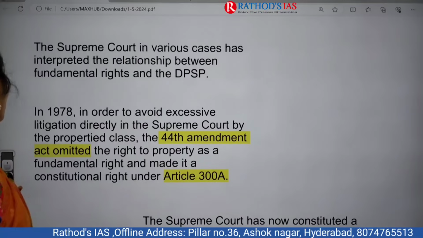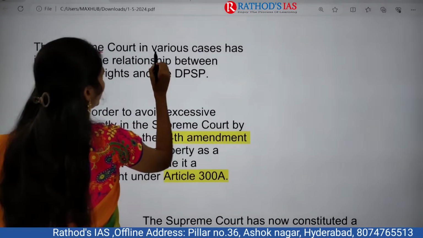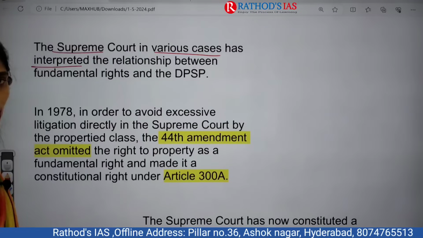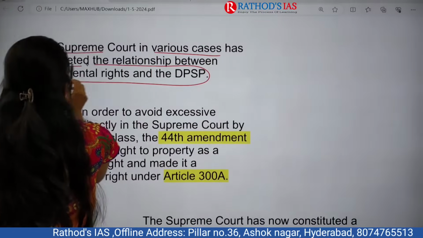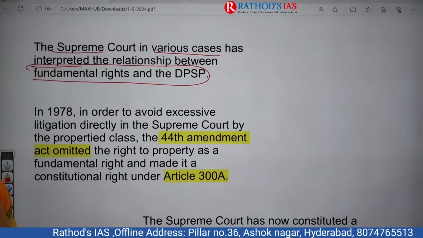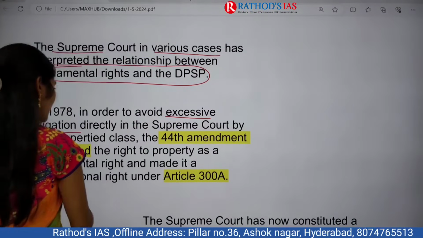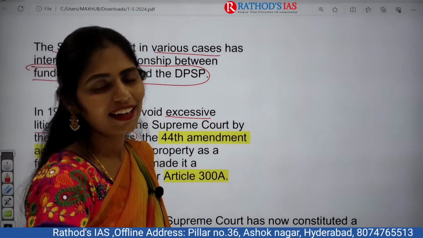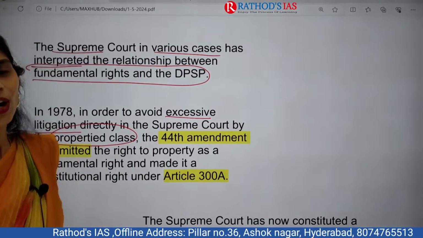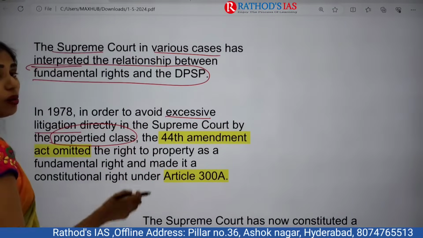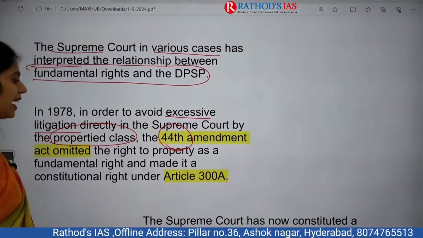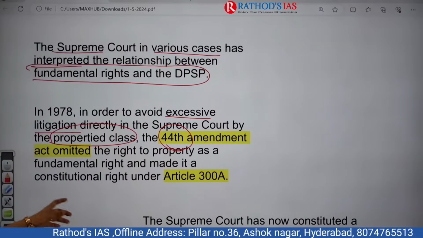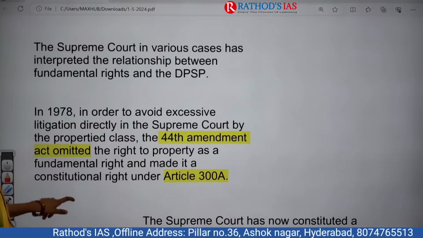And if you see some more details, the Supreme Court in various cases has interpreted the relationship between fundamental rights and DPSP. In 1978, in order to avoid excessive litigation directly in the Supreme Court by property cases, there were a number of cases filed in the Supreme Court regarding fundamental rights, as the right to property is against redistribution of wealth. Because of this, the government came up with the 44th Constitutional Amendment Act, and it removed the right to property as a fundamental right and made it a constitutional right under Article 300A. That is a very important point.